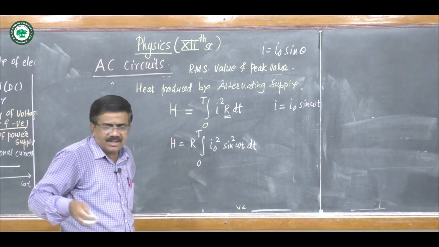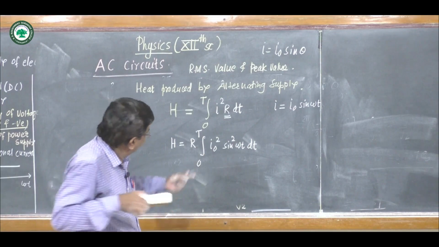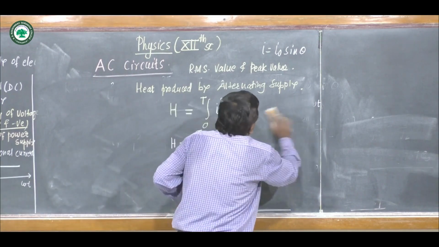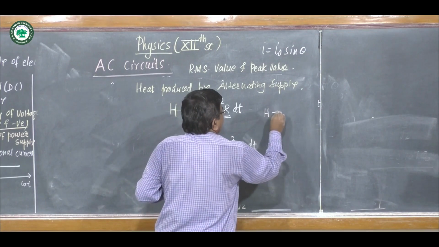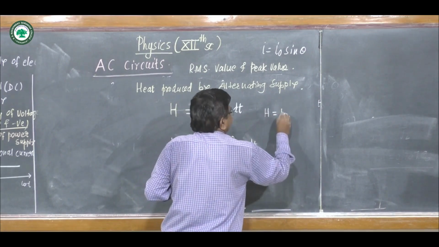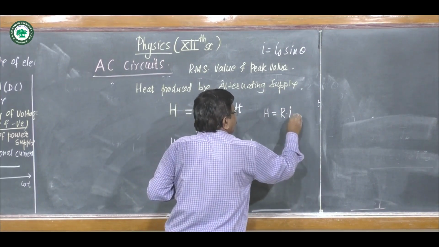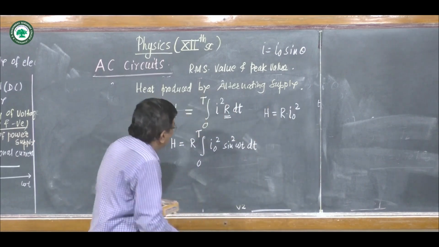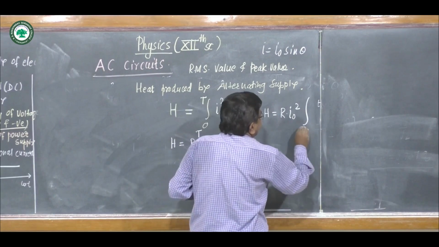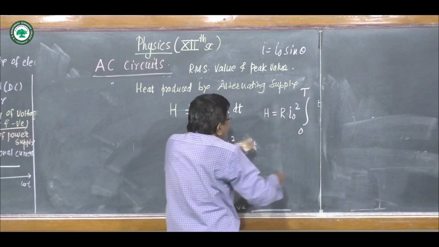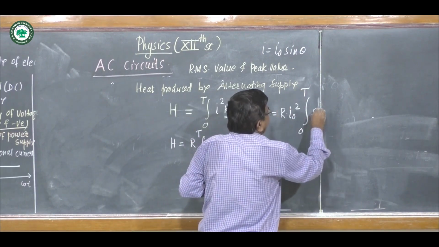Again this I0 is a constant value. We take it outside the integration, and hence H is R into I0 square, and our integration from 0 to capital T sin square omega t dt.